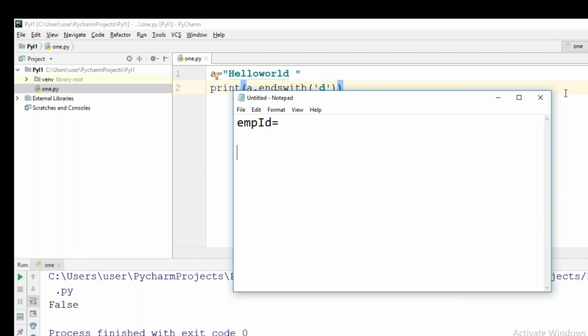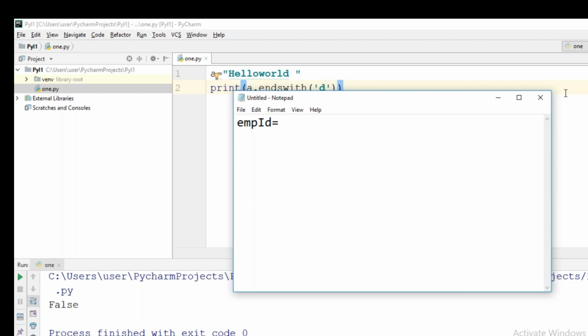Let us say I am considering that if the employee ID is having alphabets, only numbers, or a combination of both, I will consider that employee number as valid. Otherwise, it is not a valid one. If it is having some special symbols or like that, I am considering that it is not valid.